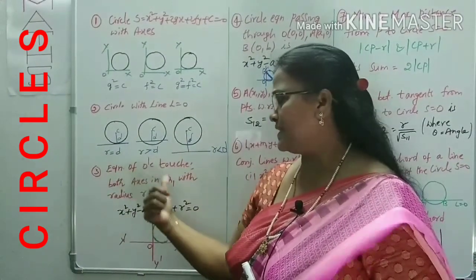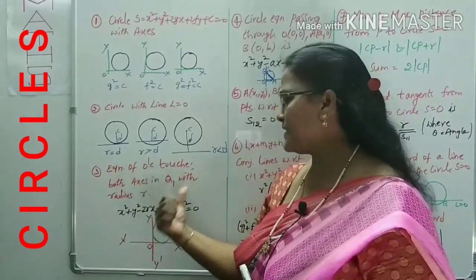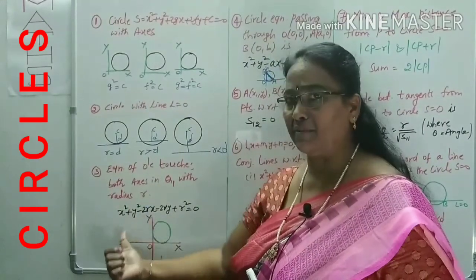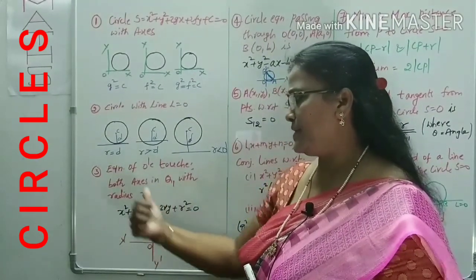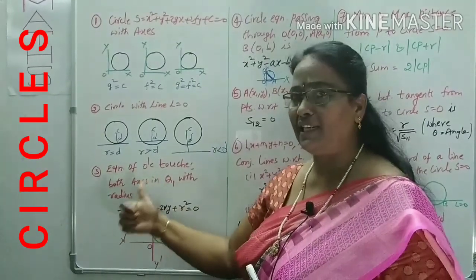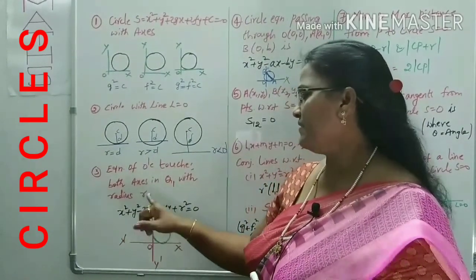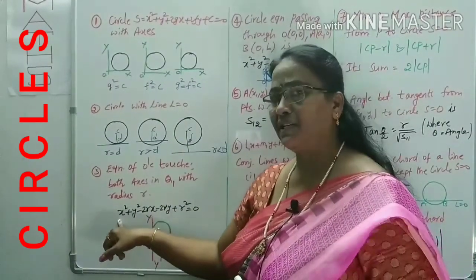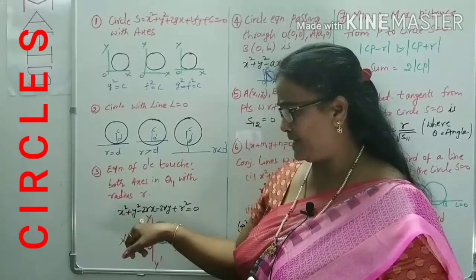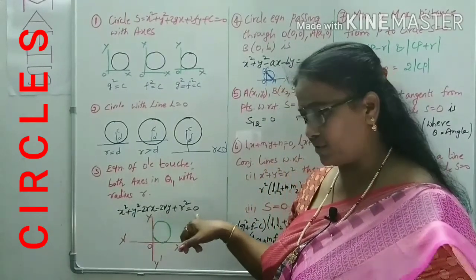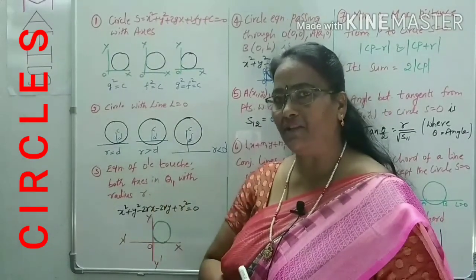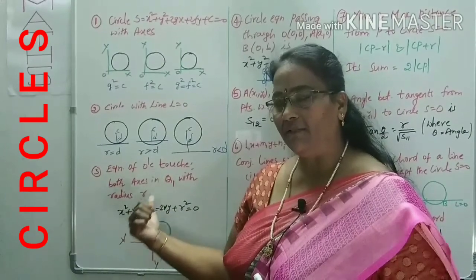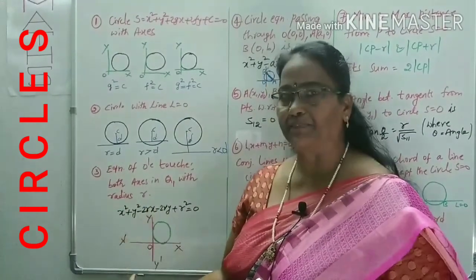If we are asked the equation of a circle which touches both the axes with some radius r in the first coordinate, given here, Q1 means first coordinate. Similarly, you can get the remaining 3 coordinates also. Observe the figure. The equation of the circle is in the form of x square plus y square minus 2rx minus 2ry plus r square is equal to 0. He may ask the circle equation, or maybe the center and radius and so on. If a circle with radius r touches both the axes is given, you can use this tip.